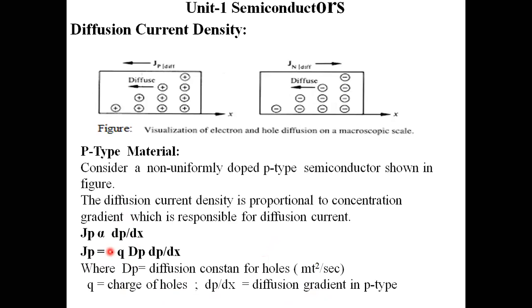Just memorize Jp is equal to Q dP by dx, where Q is charge, dP is the diffusion constant in p-type semiconductor material, and dP by dx is the diffusion gradient in p-type semiconductor material. Up to this point, you know what the terms are in this p-type semiconductor material and how the diffusion current density can be notated. Let's move on to the next point.